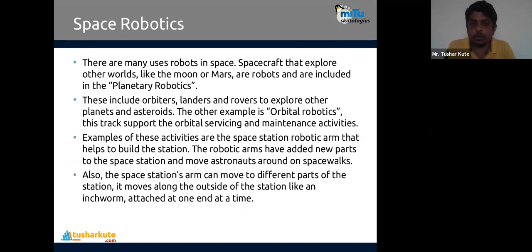Okay. The example is orbital robotics. This tracks, supports and performs orbiter servicing and maintenance activities. Okay. Also, the space station arm can move different parts of the station. It moves along the outside of the station like an inch arm attached at the end of the time.